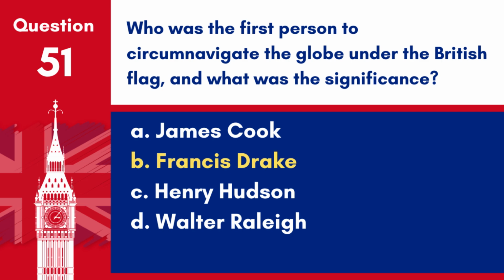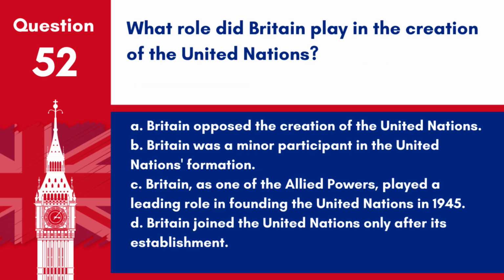Answer. B. Francis Drake. Sir Francis Drake was the first person to complete a circumnavigation of the globe under the British flag between 1577 and 1580, which was significant for establishing English naval supremacy and contributing to the wealth and power of Elizabethan England.